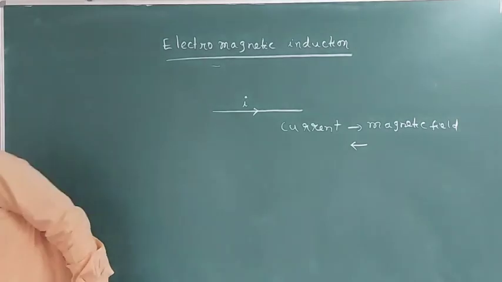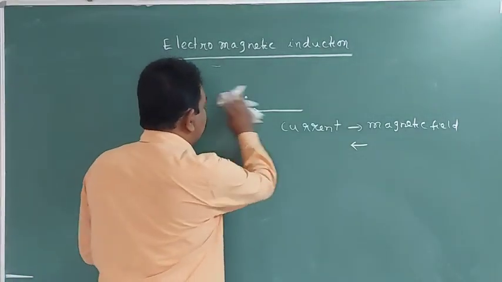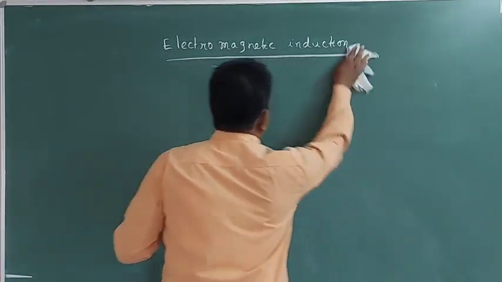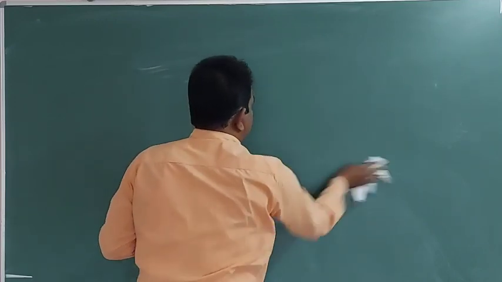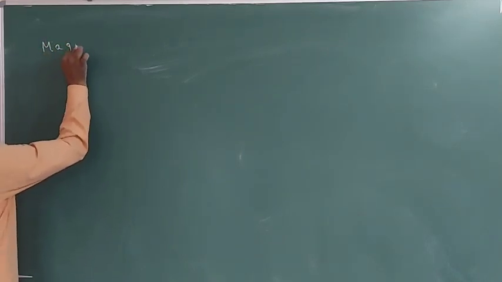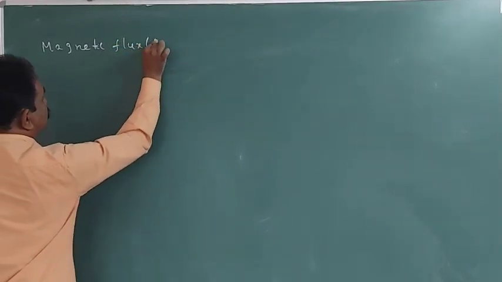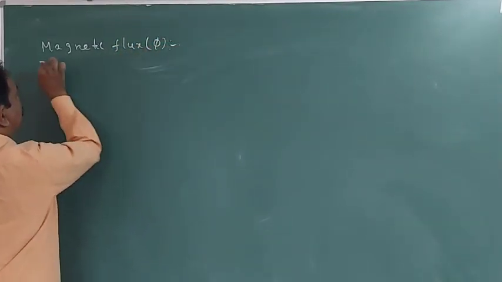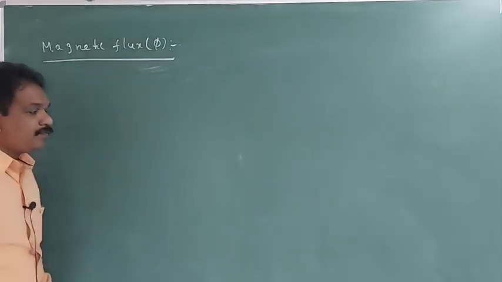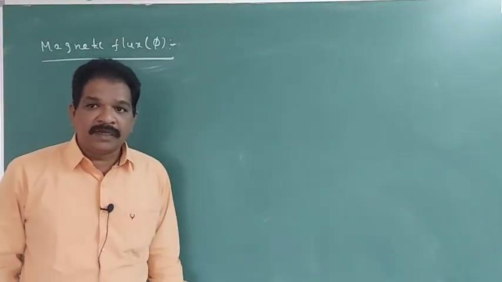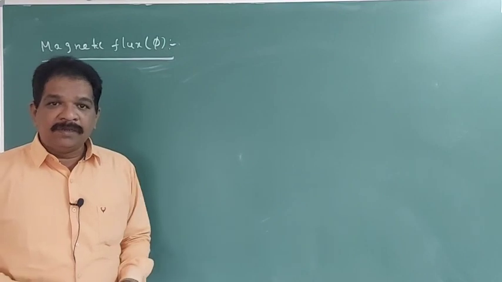Before going to that, first we will define what is meant by magnetic flux. Okay, what is meant by magnetic flux? We will go one by one. Magnetic flux is indicated by the letter phi. How will it be defined?